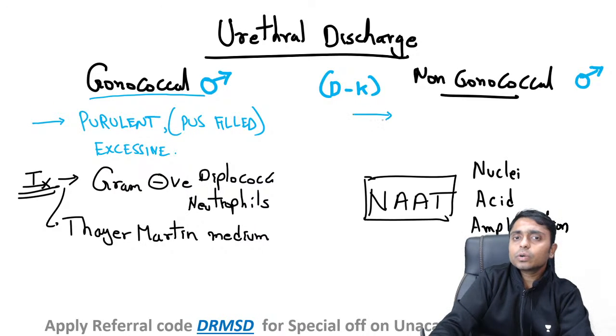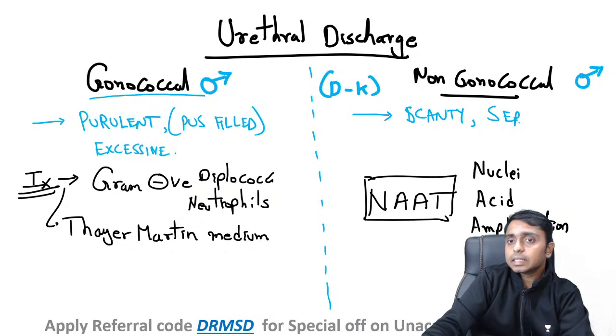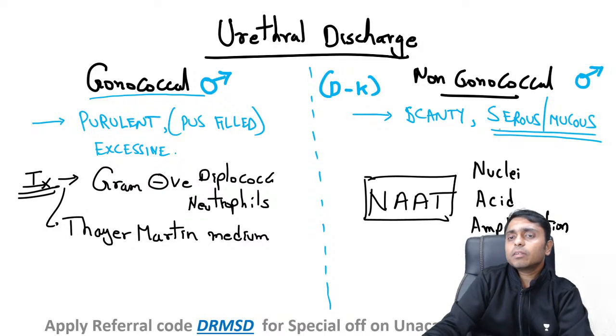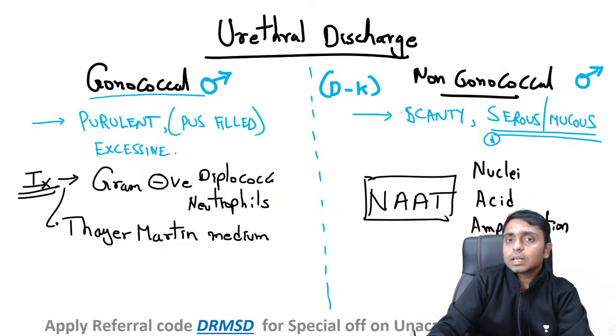Whereas in non-gonococcal urethritis, the discharge is going to be very scanty, that is, very little in amount, and it is going to be mainly serous or mucus in nature, but not frank pus-like. That is, there will not be purulent discharge, but just serous or mucus type of discharge.